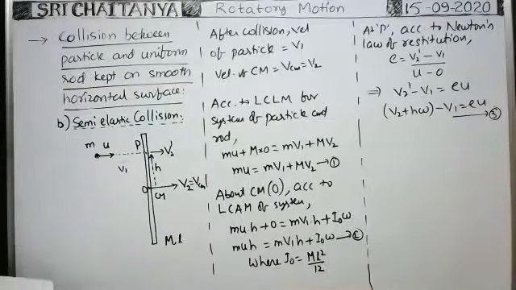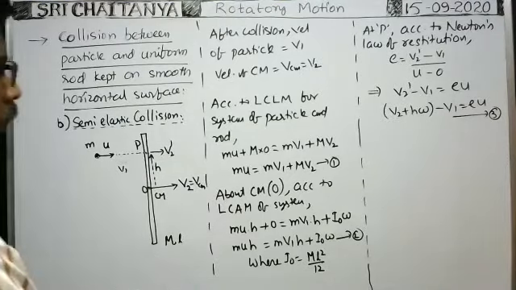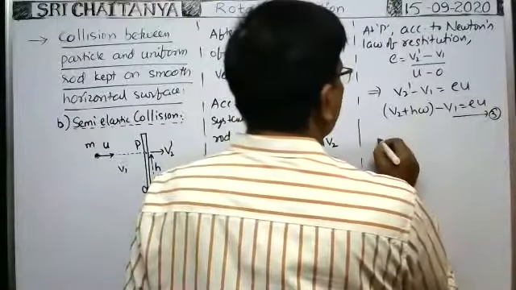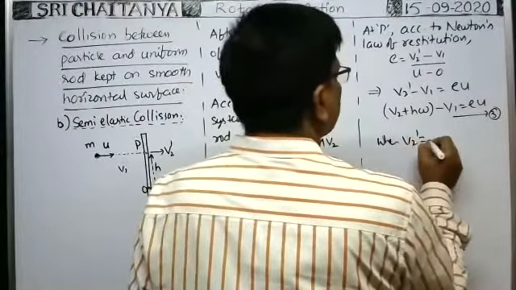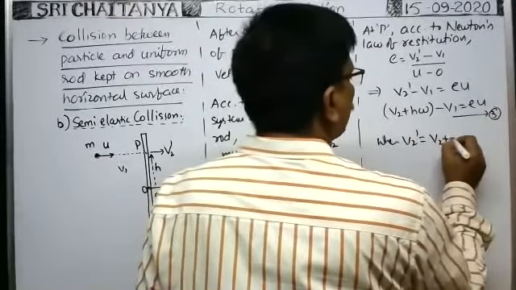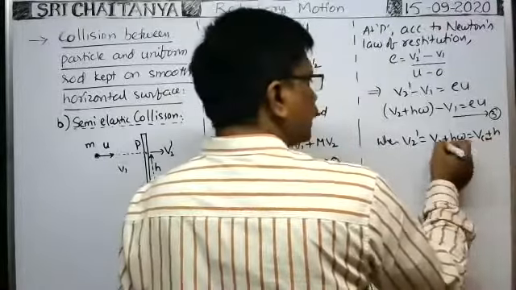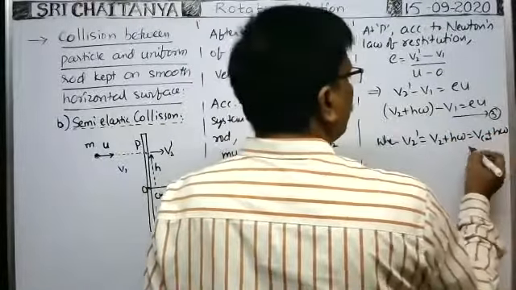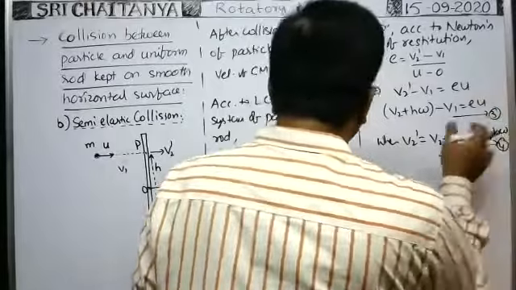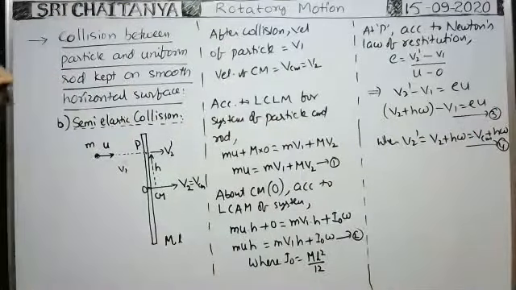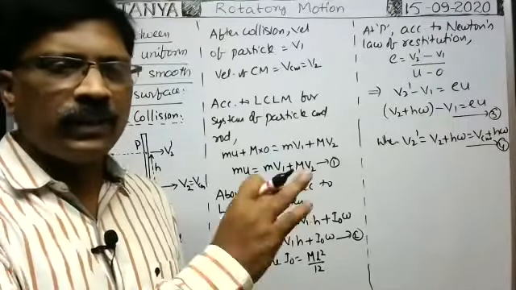By solving these equations, we can have v1, v2 and the angular velocity also. Here v2 dash is equal to v2 plus h omega, or vcm plus h omega, both are the same. vcm is represented as v2. This is equation 4. By solving these formulas, we can have v1, v2, omega also.